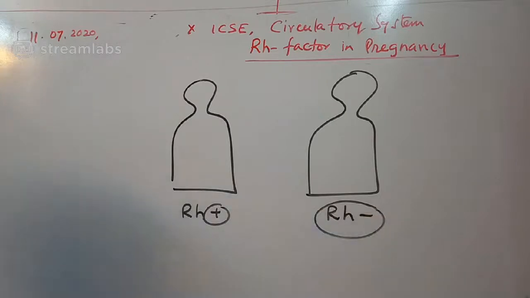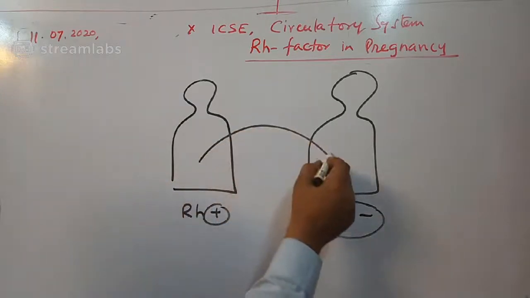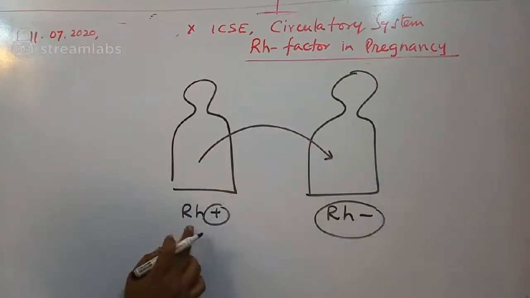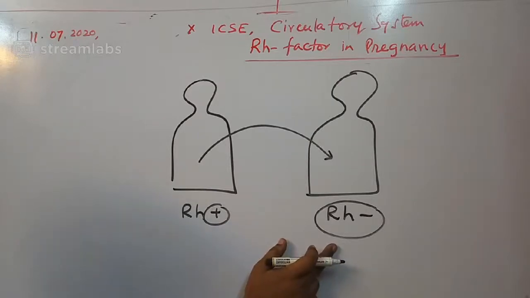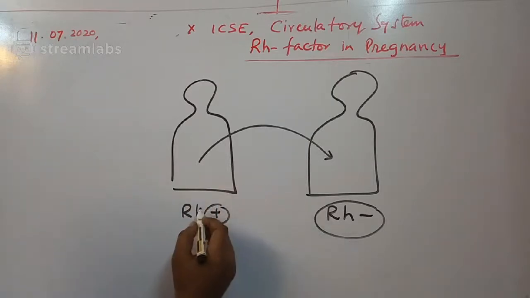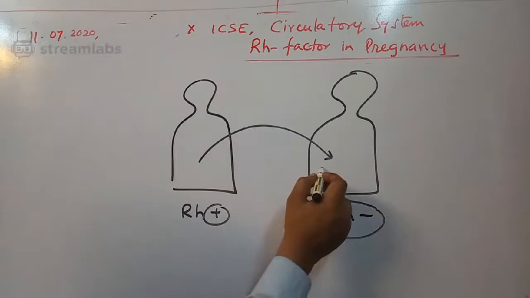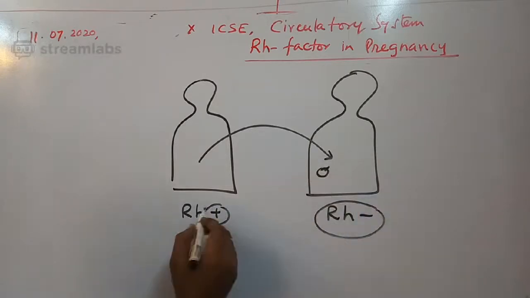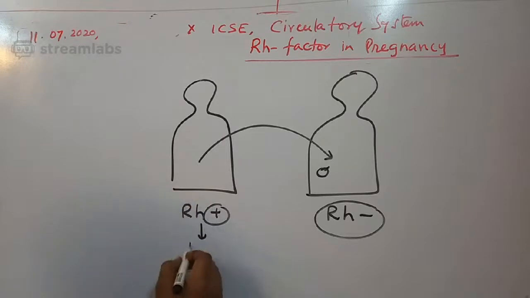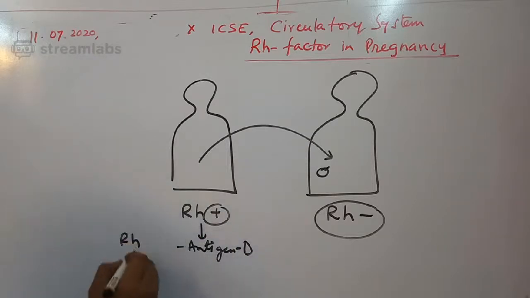Please understand this. If this person is donor and this person is recipient, what happens? Antibodies are produced against this antigen, because RH positive means in this blood group antigen D is present. Antigen D means the RH factor is present.